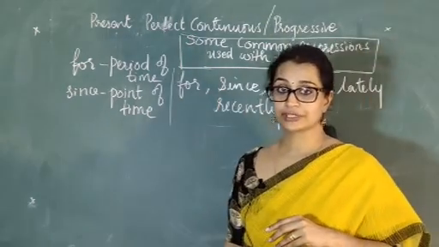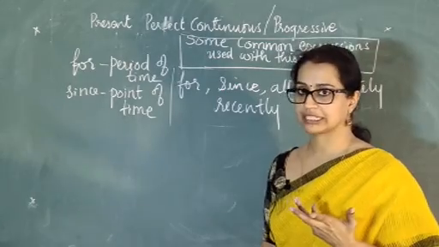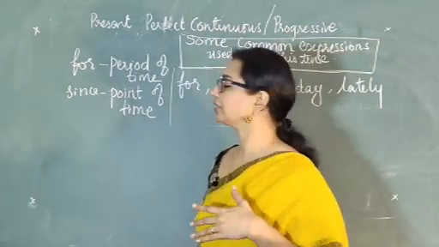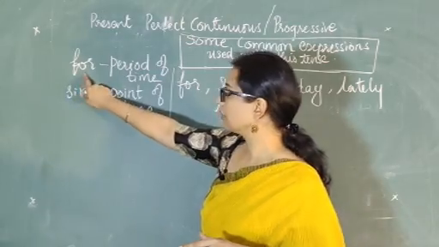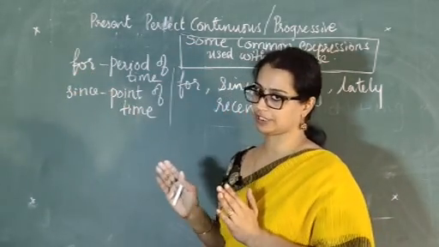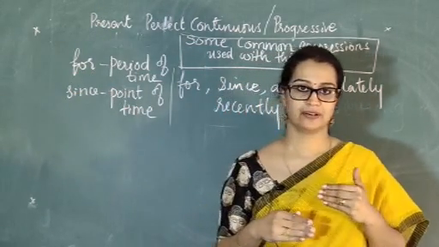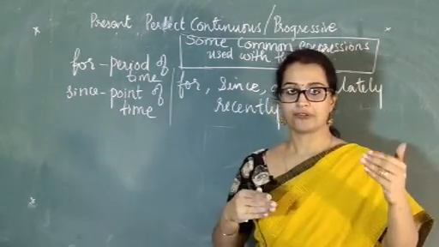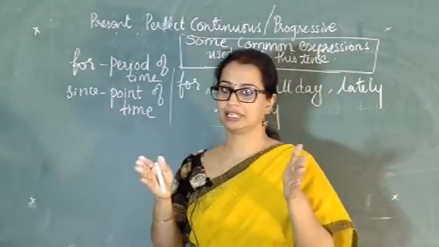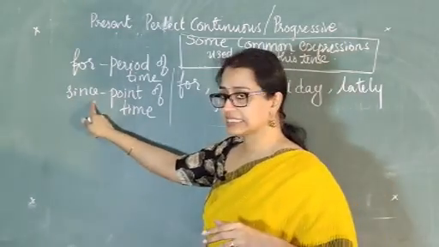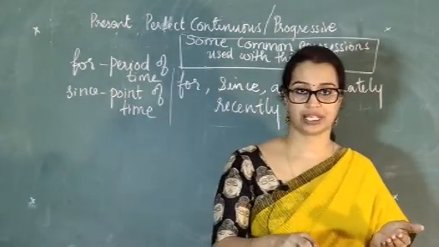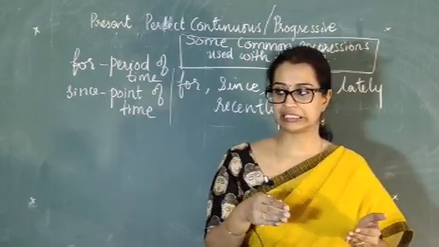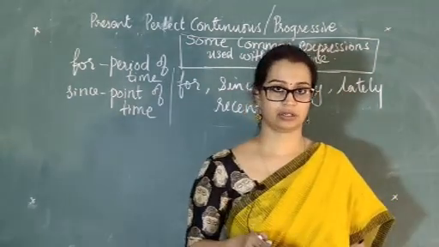I hope you know the difference between for and since. You have studied that in your smaller classes, but we can just have a quick recap. For instance, for shows a period of time. He has been sleeping for 5 hours, or the child has been sleeping for 5 hours, shows a period of time. Whereas since shows a point of time. Okay, I have been studying since 5 o'clock.